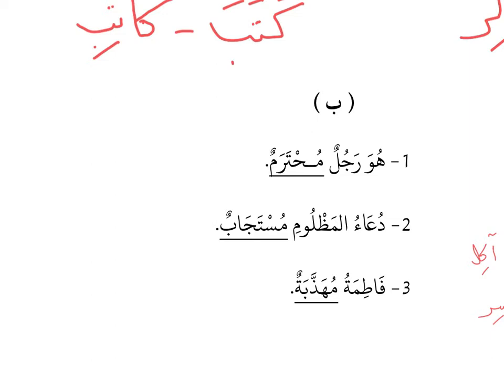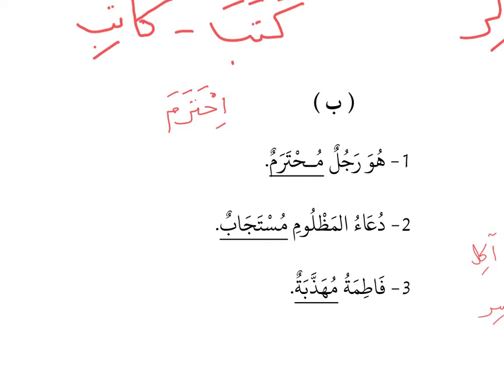Okay, let us look at this word. Al-jumla al-ula huwa rajulun muhtaramun. He is a man. So this word is an adjective for this word, rajulun. What kind of man? Muhtaramun. So what is this word muhtaramun? So this word muhtaramun comes from the fi'il ihtarama. And if you look at this word, this is a 5-letter verb. This is fi'il thulathi mazid, thulathi but with mazid, with additional letters.